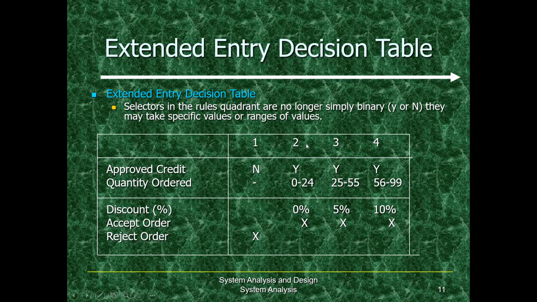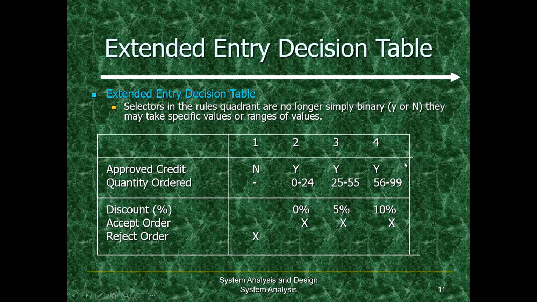The second case: if the credit card is approved, then we need to consider the quantity he has ordered. It's between 0 to 24, so maybe his discount is 0%, but his order is accepted here, so we denote acceptance as X. In the third scenario, his credit card is approved and the quantity ordered is above 24, between 25 and 55. So he will be given a discount of 5%, and his order is going to be accepted. So the acceptance is denoted as X.